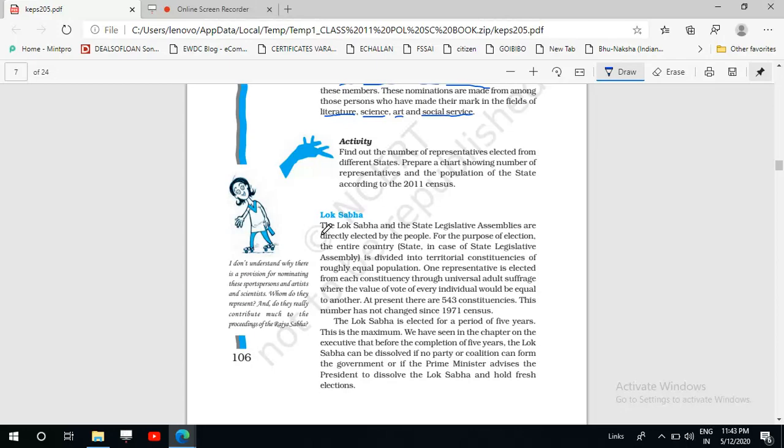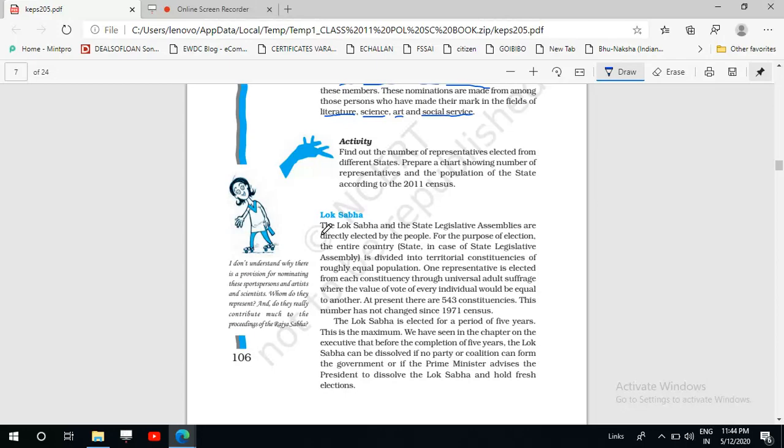There is no difference of value among the votes of the people. Okay, and for the purpose of election, the whole country is divided into different constituencies, and these constituencies are divided in such a manner that they roughly have equal population. We cannot say that exactly they have equal population, but care is taken that all the constituencies should have an equal number of people, so that the Lok Sabha represents the people of India in an equitable manner.